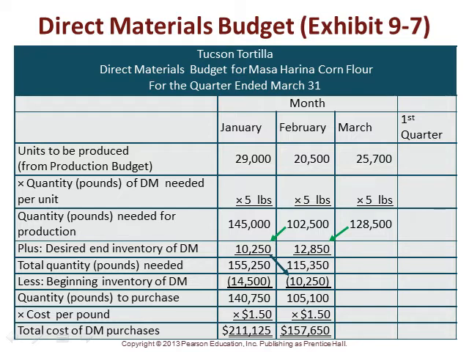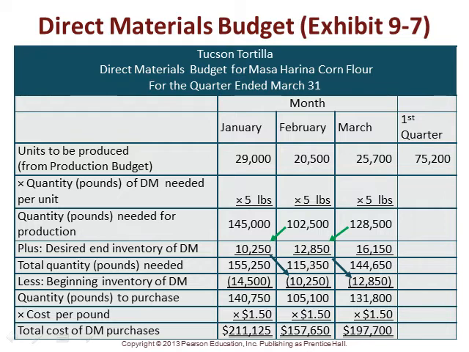We know that we'd have to do that calculation for April to get us what our desired ending inventory would be. But for purposes now, we'll assume it's 16,150, and so that tells us we need 144,650, but we know we've got 12,850 pounds of material on hand already, so we reduce the 144,650 for the 12,850 to get 131,800 times the $1.50 a pound to get us to 197,700. So during the first quarter, we're going to produce 75,200 pounds, or 200 units.